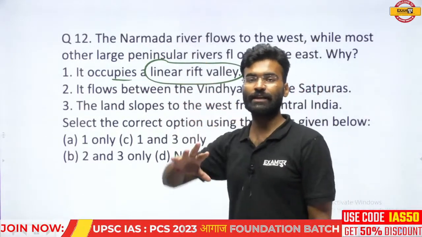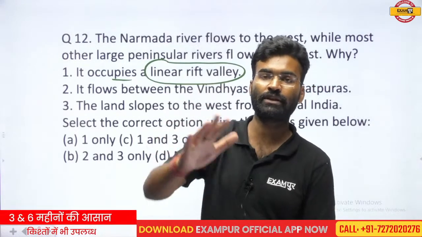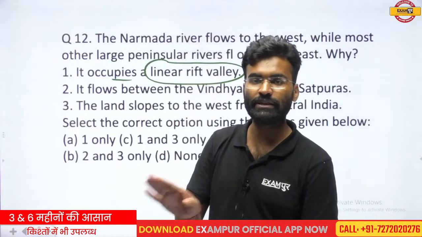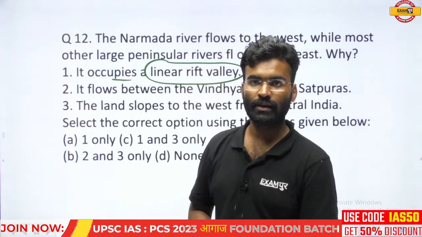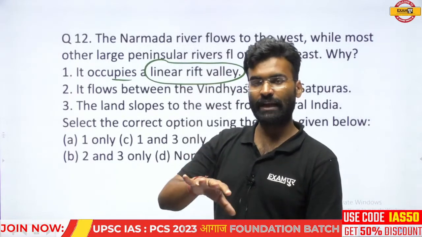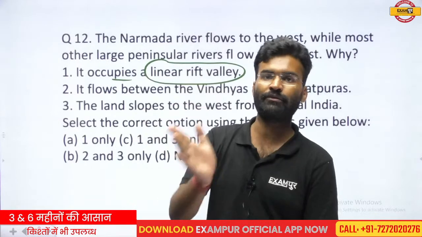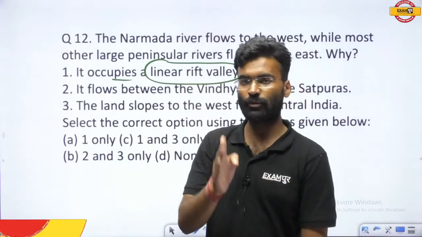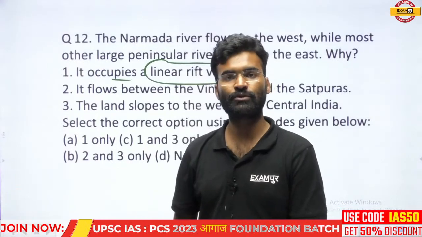It is not necessary that all the rivers flowing in a linear rift valley will flow toward the west. It is not any rule, not any condition. If the slope of the linear rift valley is westward, the river will flow westward. If the slope is eastward, the river will flow eastward.